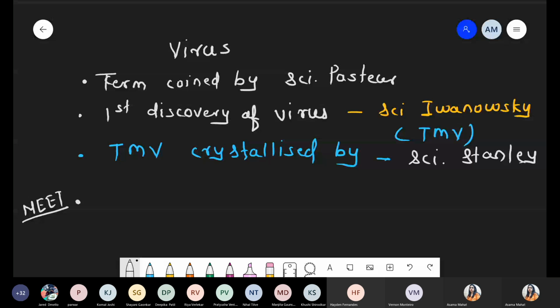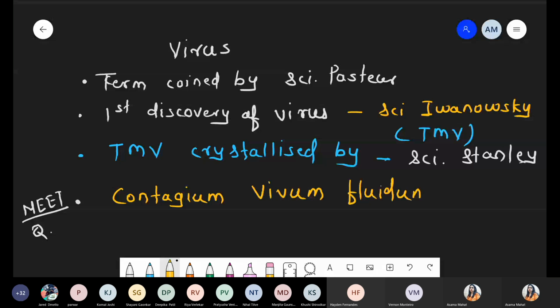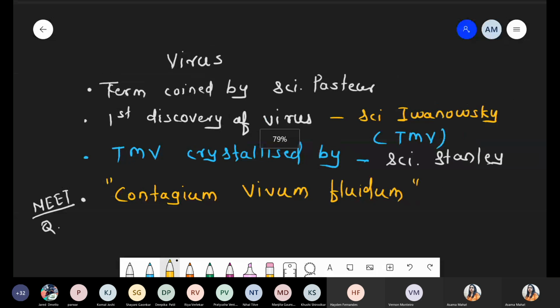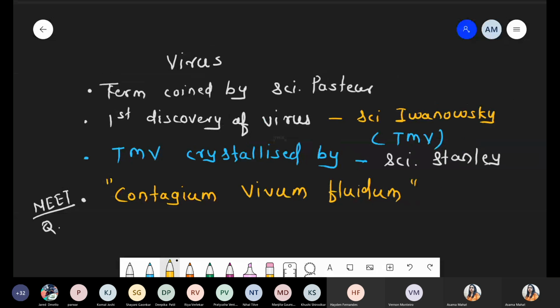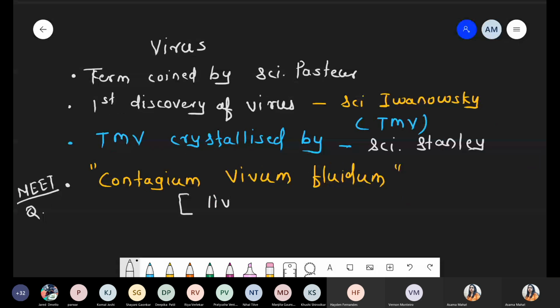One term, that is contagium vivum fluidum. It means living infectious fluid.